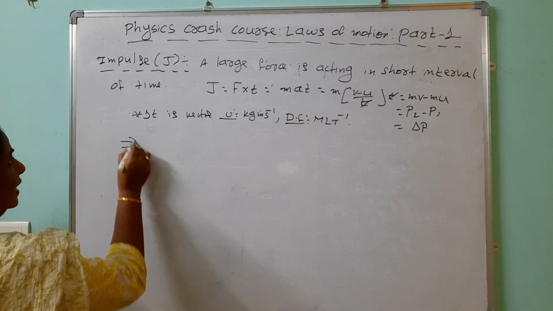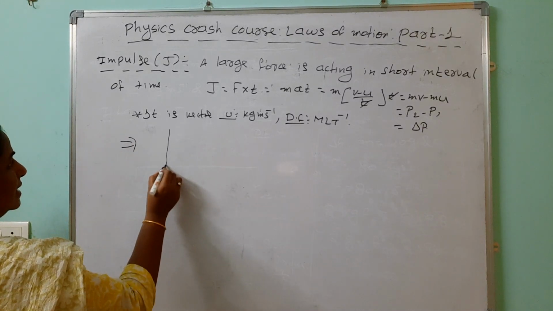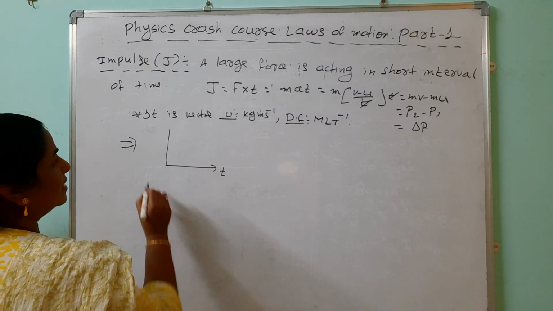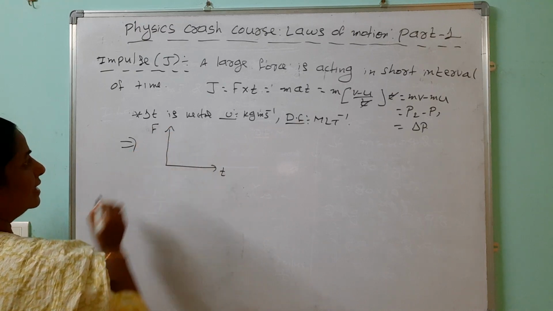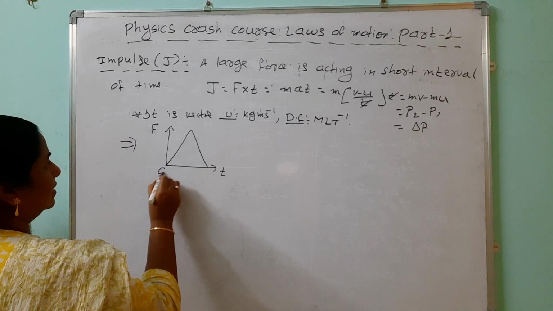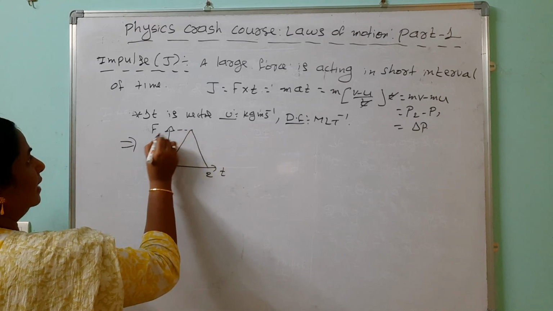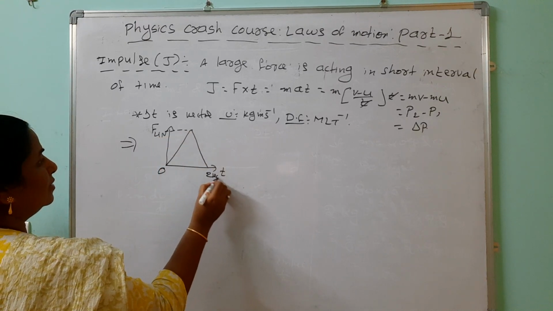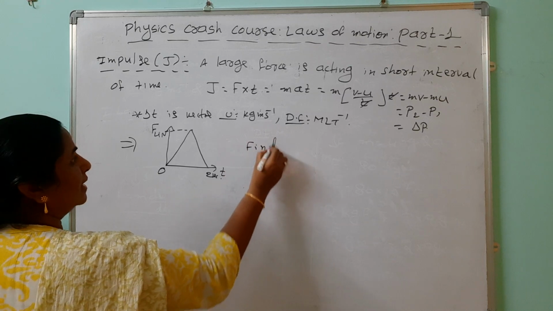But now look here, our problems are like this. This is one graph. On the x-axis we are taking time, on the y-axis we are taking force. Here 0, 2 and here 4 newtons. This is 2 seconds. Find the impulse.